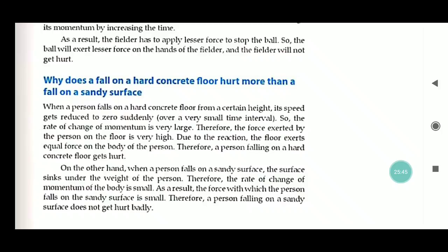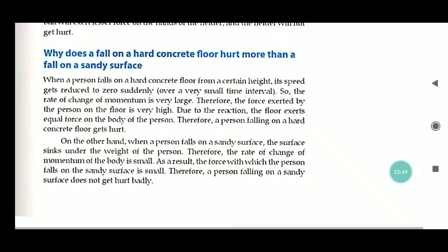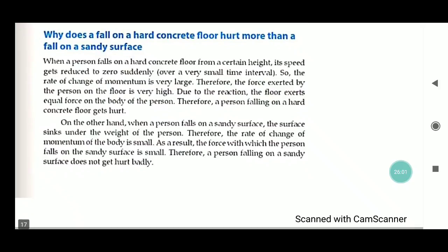On the other hand, when the person falls on a sandy surface, the surface sinks under the weight of the person. Therefore, the rate of change of momentum of the body is small. As a result, the force with which the person falls on the sandy surface is small. Therefore, a person falling on the sandy surface does not get hurt badly.